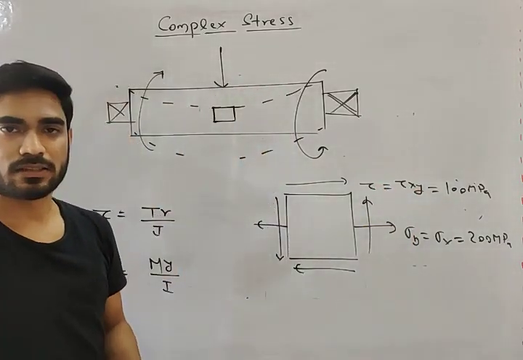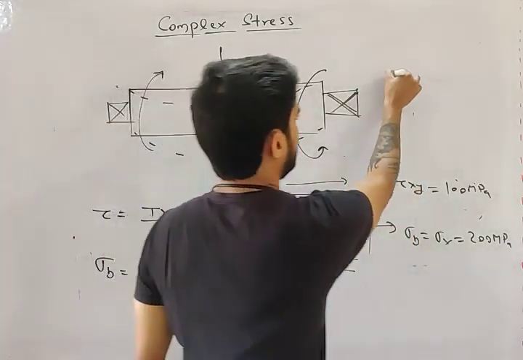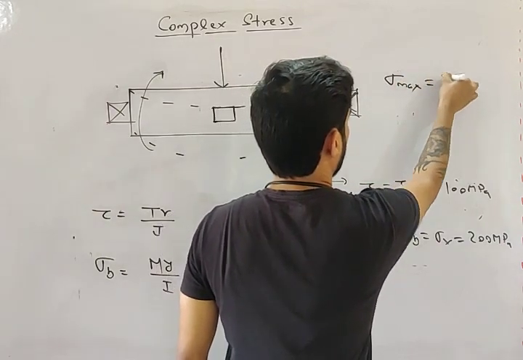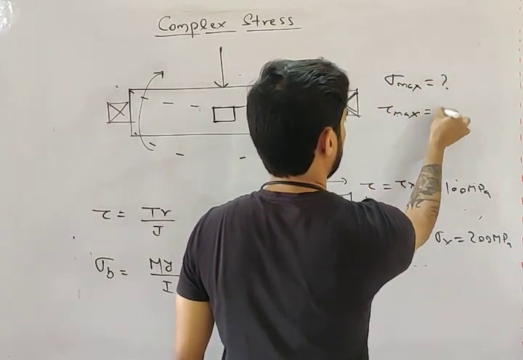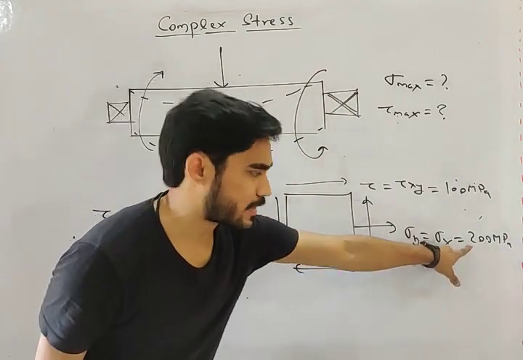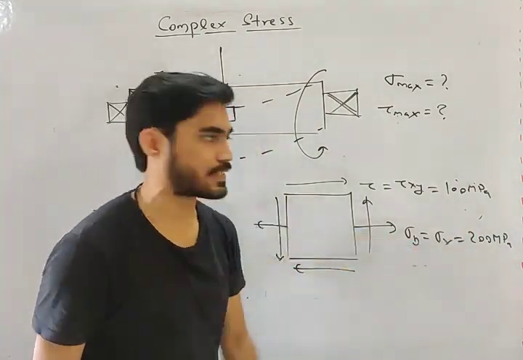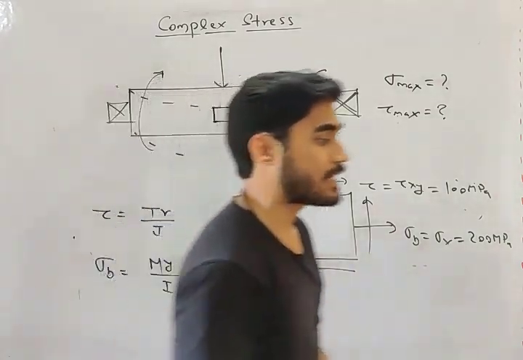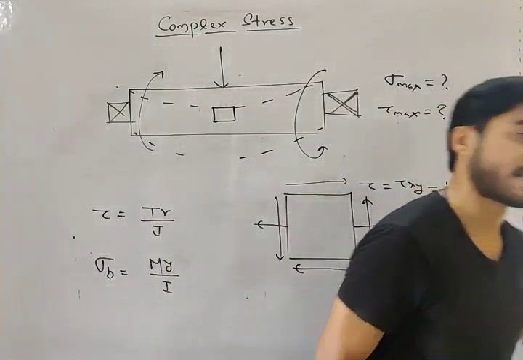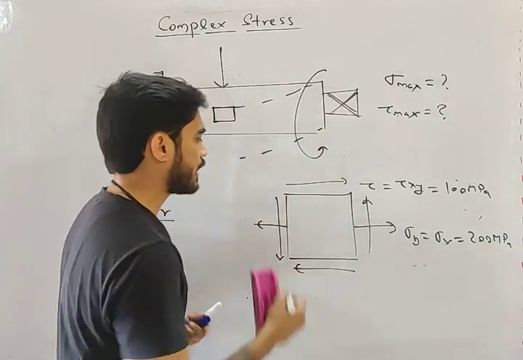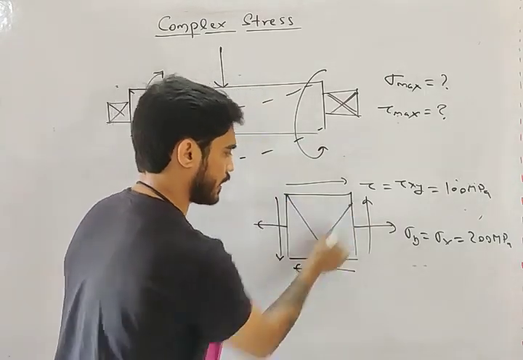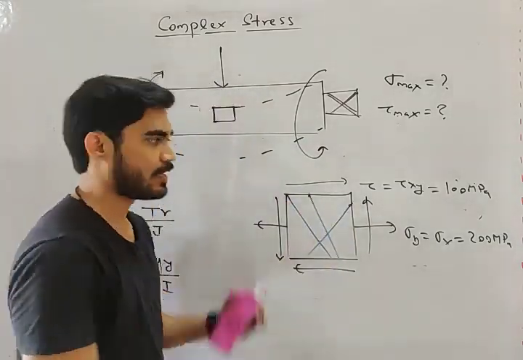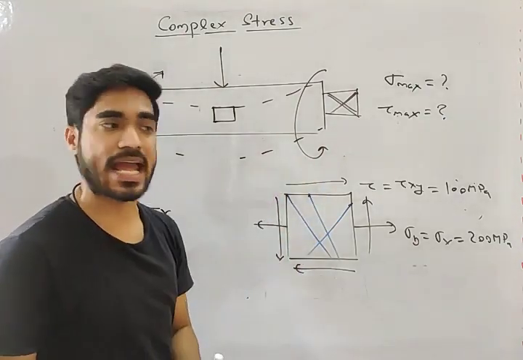Okay, but let's say I am asking what is sigma max or what is tau max. Now this is not your sigma max, this is just sigma x. This is not your tau max, this is just tau xy. Where will you get sigma max? Where will you get tau max? That you don't know. It can be on any plane. It can be on this plane, it can be on this plane, it can be on any plane at any angle.